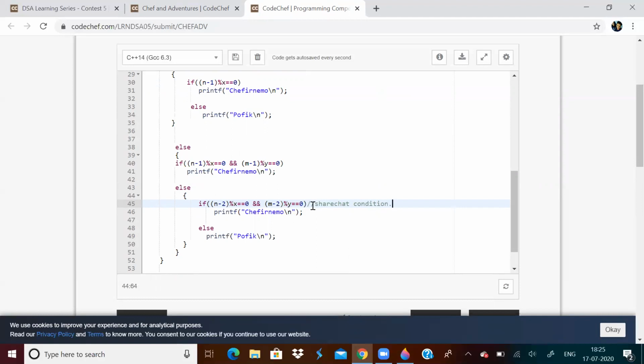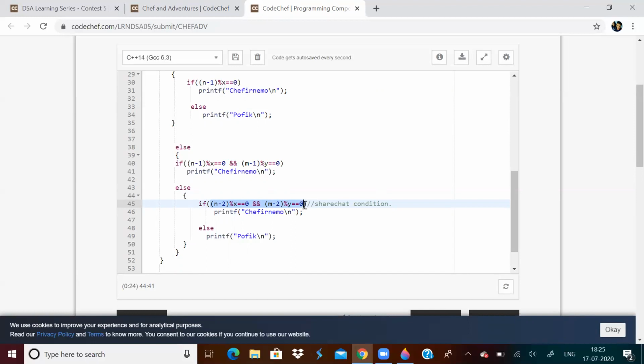The ShareChat condition will only apply when this is true. When this is true, then you have to apply the ShareChat condition, and that is why the answer will be positive, because you can get N and M from 1 and 1. Otherwise, it's a very straightforward problem.